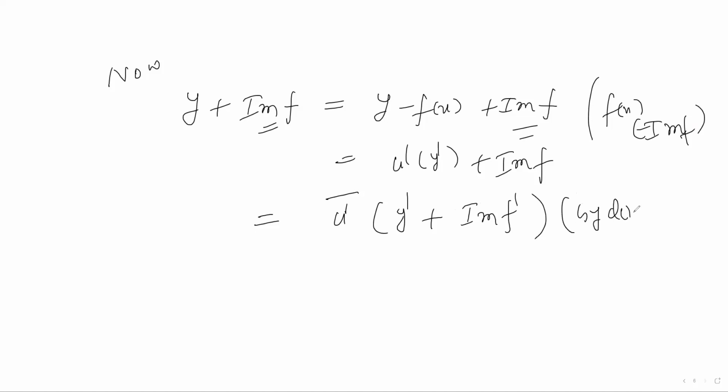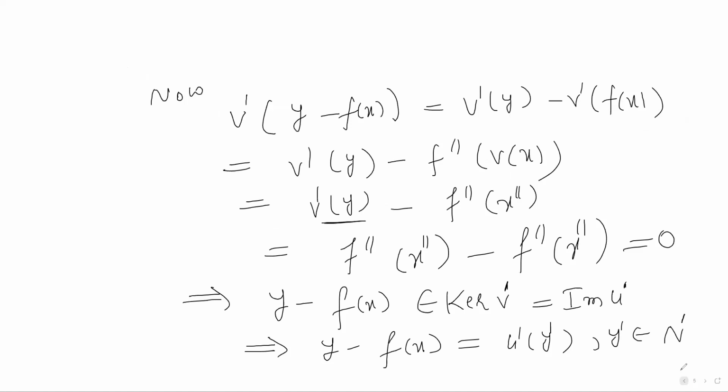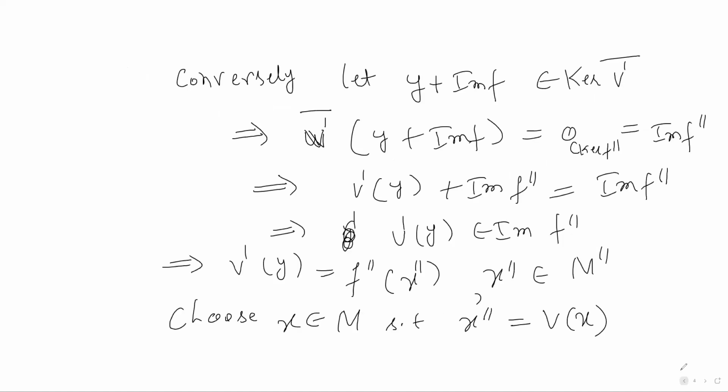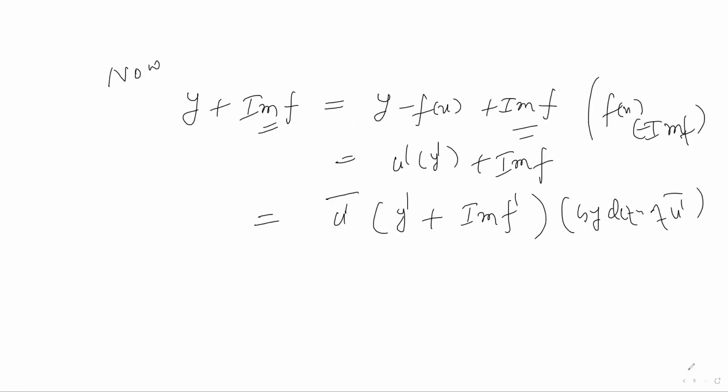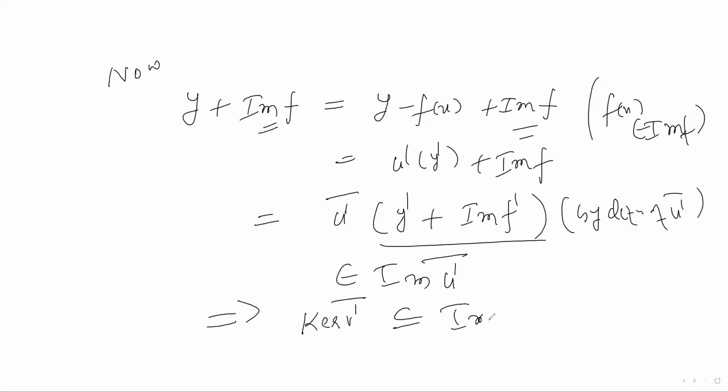So you have taken y plus image of f in the kernel of v dash bar, and you have shown that it belongs to the image of u dash bar. So you have shown that kernel of v dash bar is a subset of image of u dash bar, showing that the sequence is exact at co-kernel f.